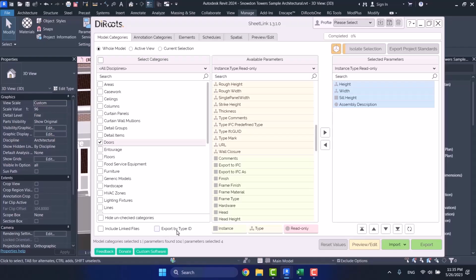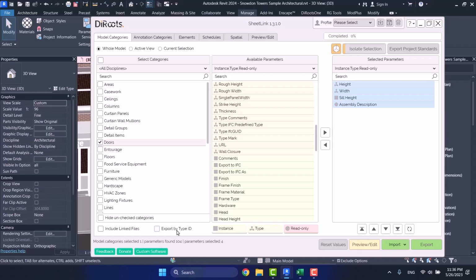We have heard a lot about element ID, and we know each element in Revit has an ID. It may be interesting for you to know that each type in Revit also has an ID. But by default, Revit doesn't give you an export of your type ID. It means you cannot see the type ID in Revit. But for example, by Dynamo, you can get the type ID of different types and see them. But Revit itself will not give you the export of the type ID. But SheetLink, like Dynamo, can give you exported type ID.